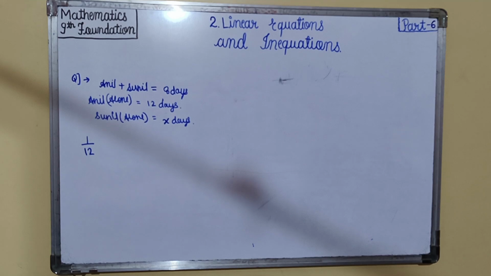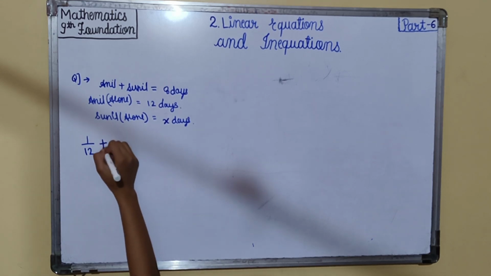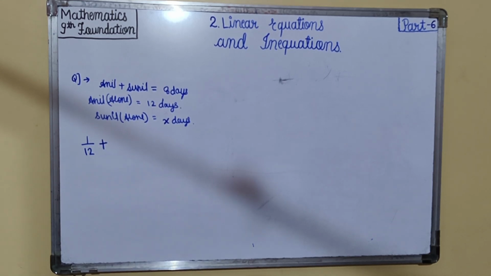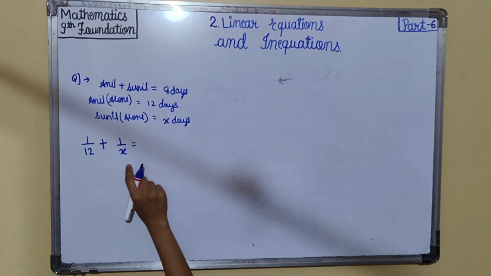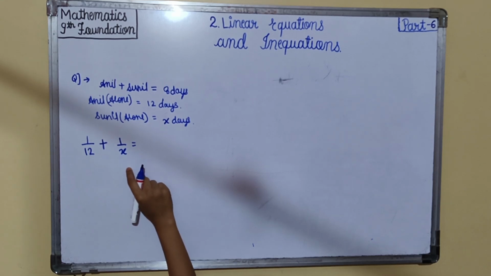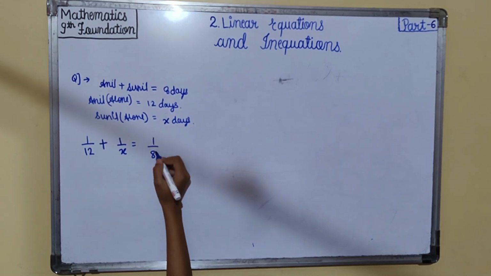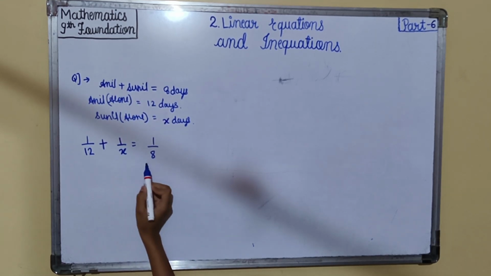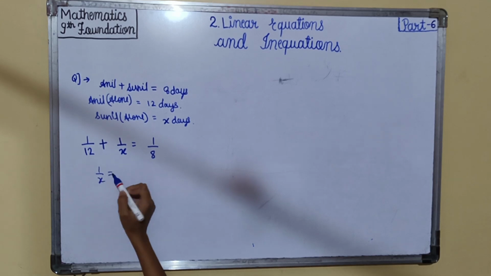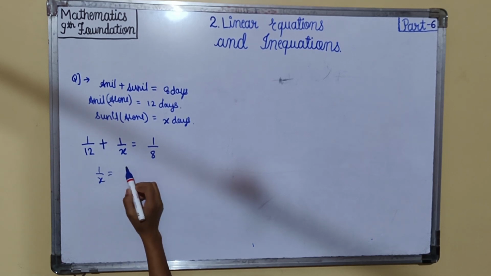And in one day Sunil can do the work 1 by X. Anil plus Sunil's work in one day is equal to 1 by 8, because this is the work done by Anil and Sunil together in one day. Now 1 by X, we'll just transpose, because we have to find the value of X.